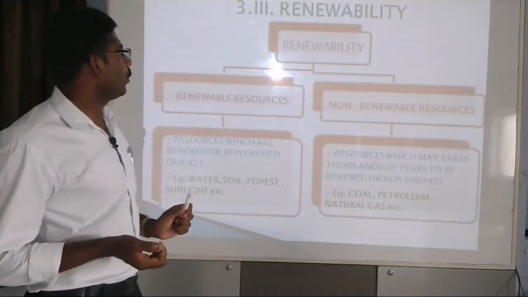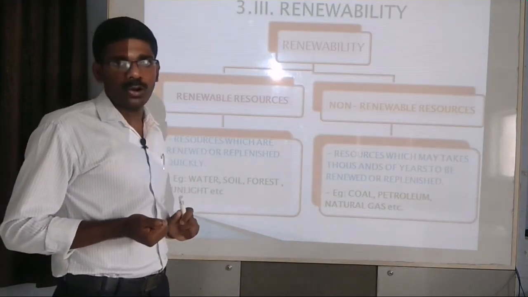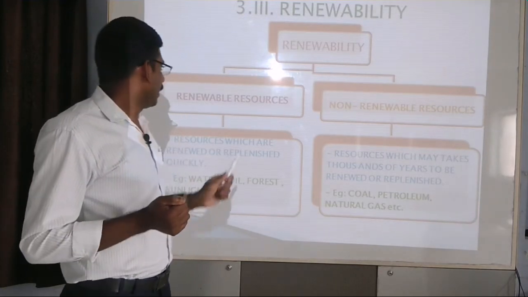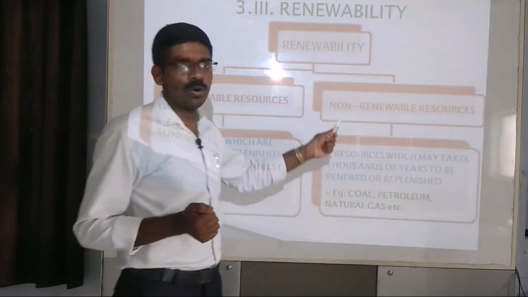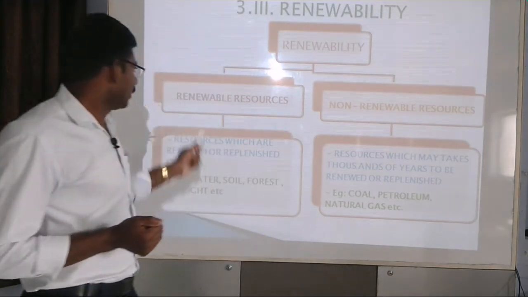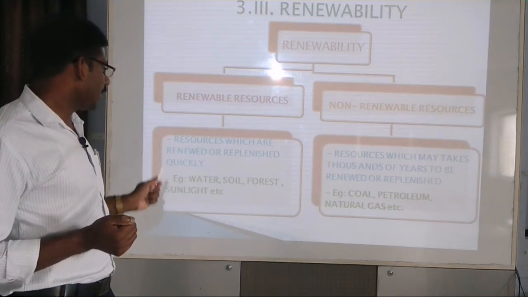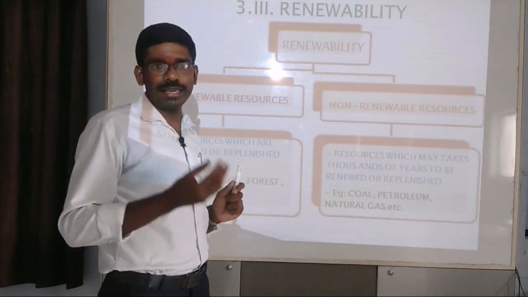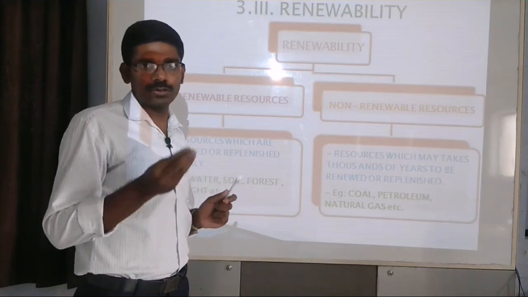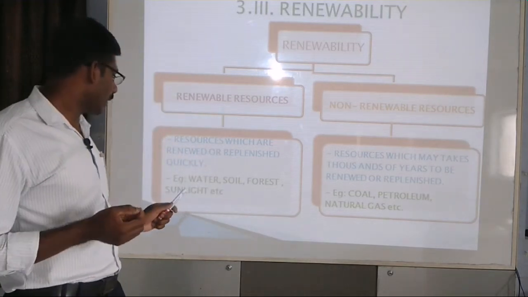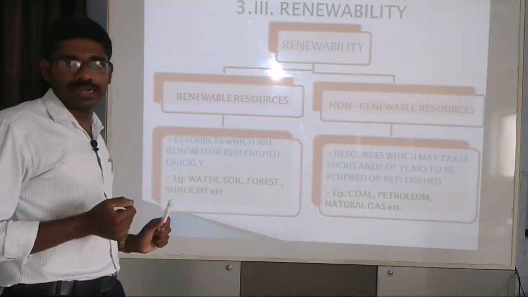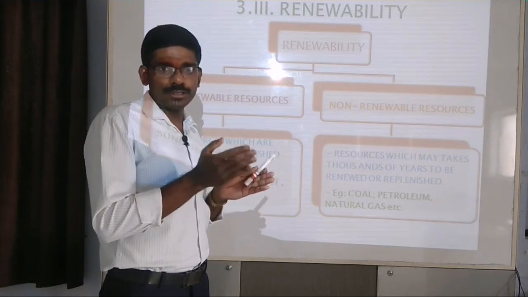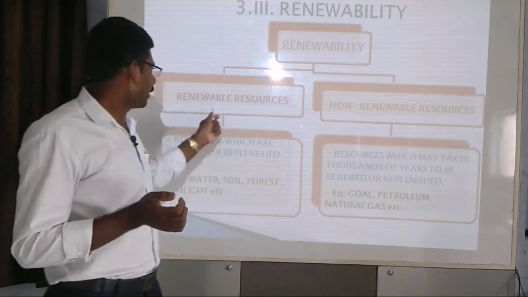The next, we want to discuss about the renewability. On the basis of renewability, we can divide the natural resources into two. They are renewable resources and non-renewable resources. The renewable resources are those which are renewed or replenished quickly, we can recreate it or reproduce it quickly. Such resources are called renewable resources. For example, water, soil, forest, and sunlight. So we can recreate it or replenish it quickly within a short period of time. Such resources are called renewable resources.